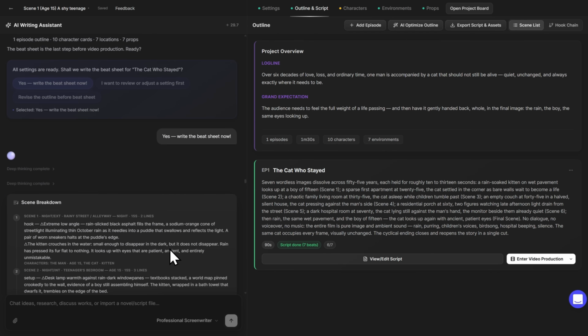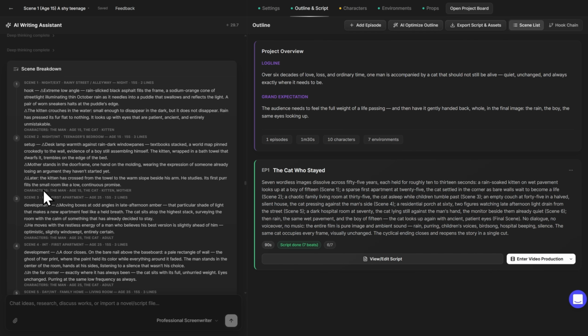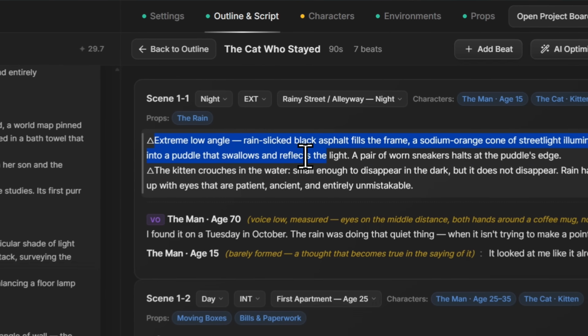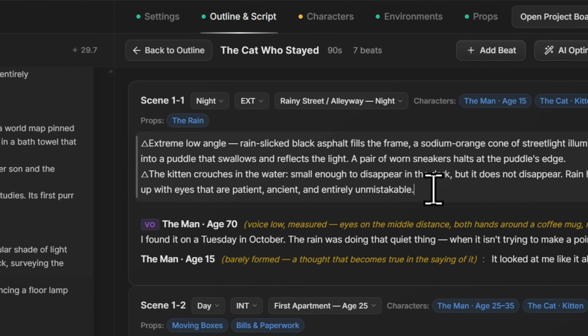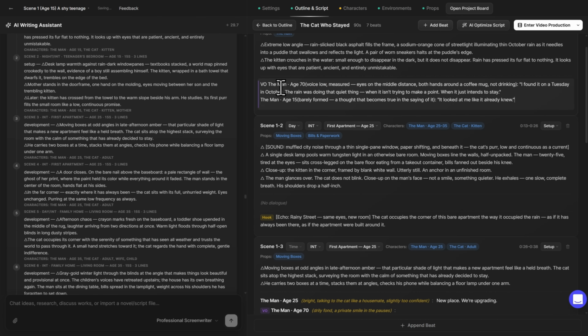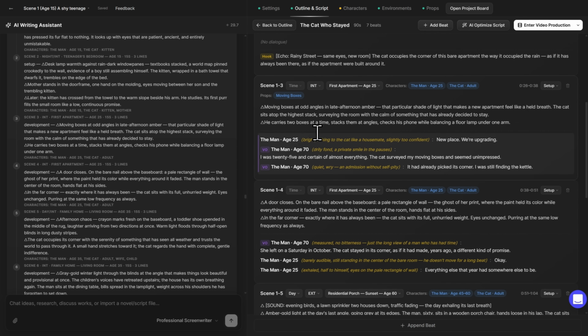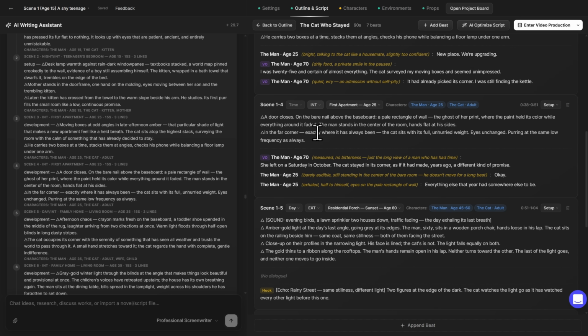Nice. Now we have everything. And here it started creating different scenes. So scene 1, scene 2, scene 3. Here you can see the full script for each episode, actually for each scene, and the voiceover. This is important. Here it proposed to create voiceover for each scene, which I removed later, because when you create voiceover for each scene separately, then you will have the different sound of a man each time.